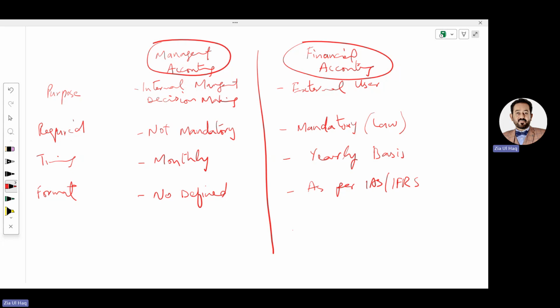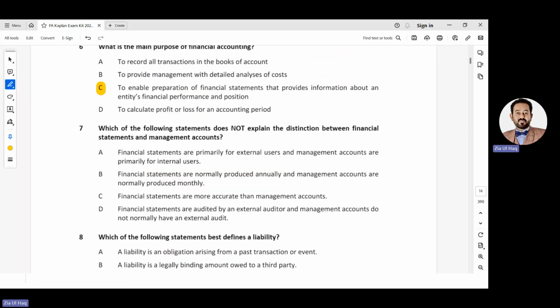Financial accounting means preparation of financial statements, while management accounts mean preparing budgets or forecasts, meaning estimation of the future. Now moving towards MCQs again. Number 7.